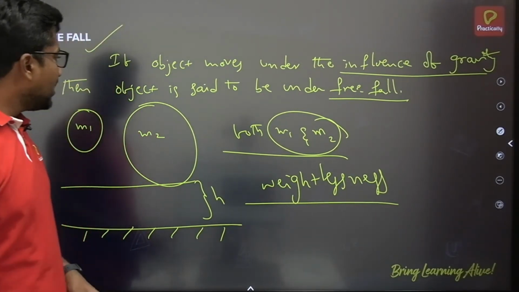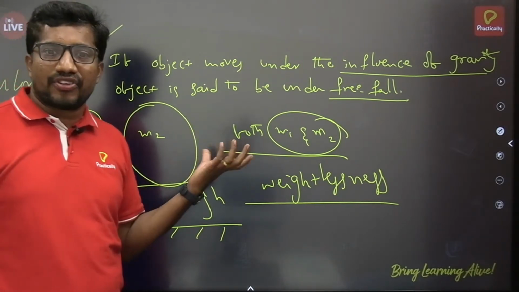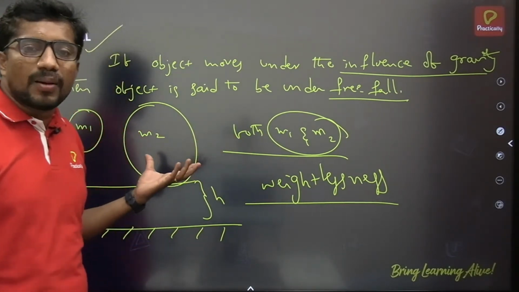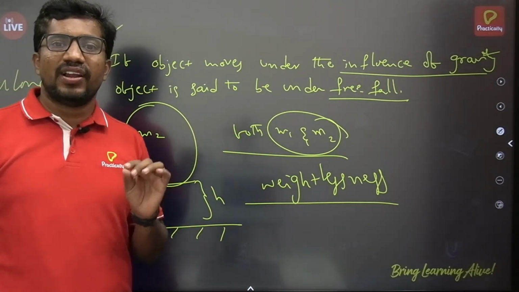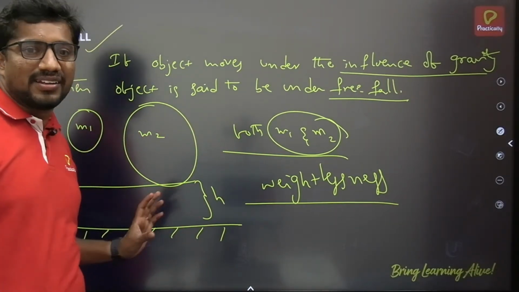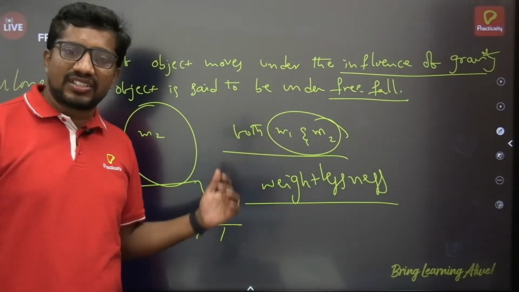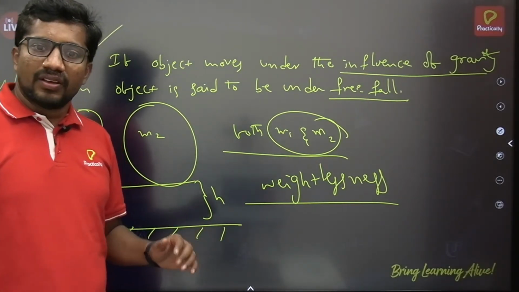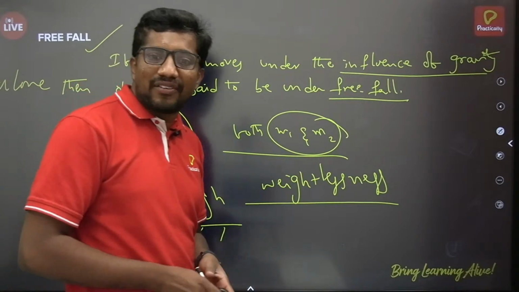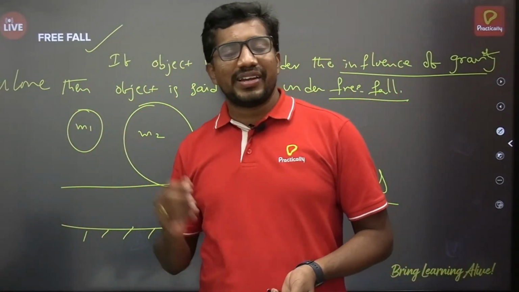In the free falling case, if I take any two objects having different masses, and both are released from the same height, then both objects will reach the ground simultaneously. There won't be any time lag. If you neglect air friction, both objects will reach the ground simultaneously. Air friction you have to neglect. For this we have Newton's feather and coin experiment.